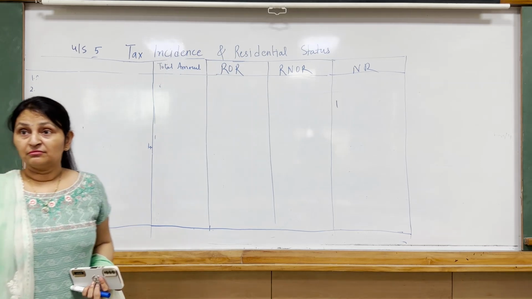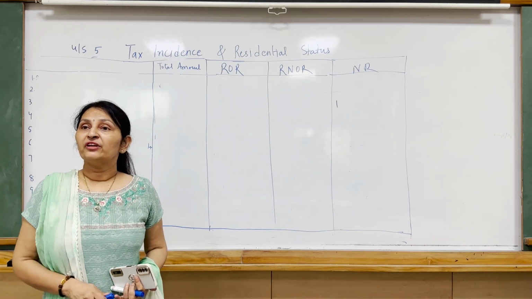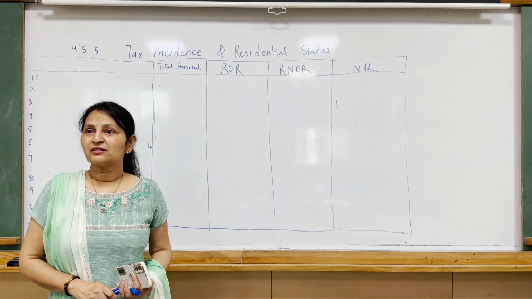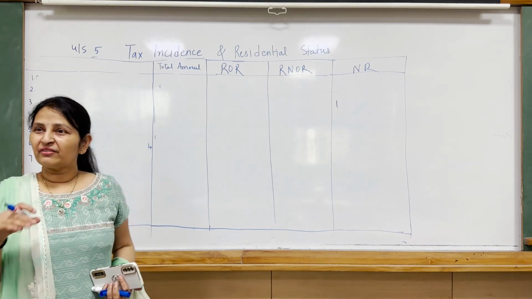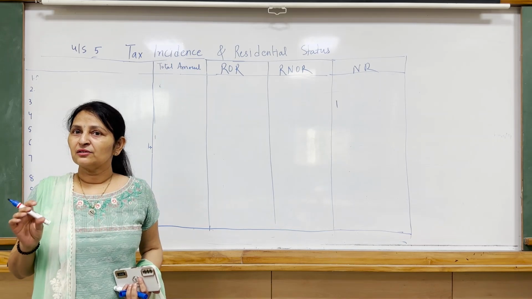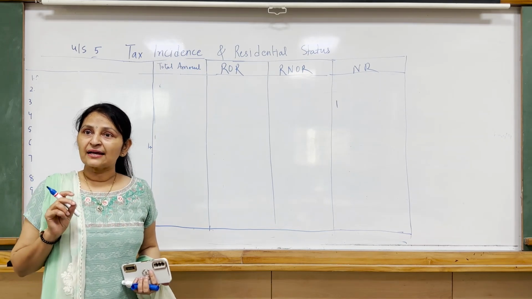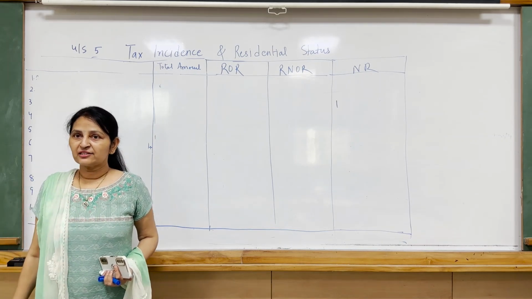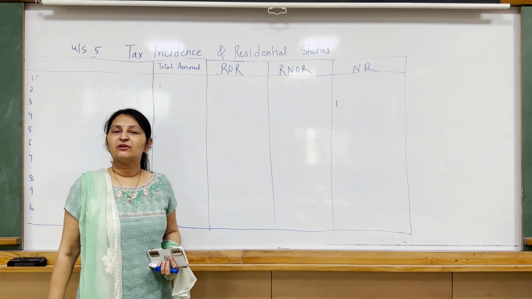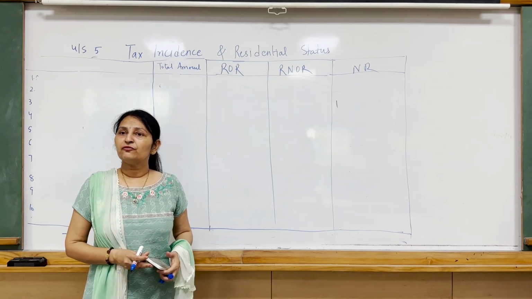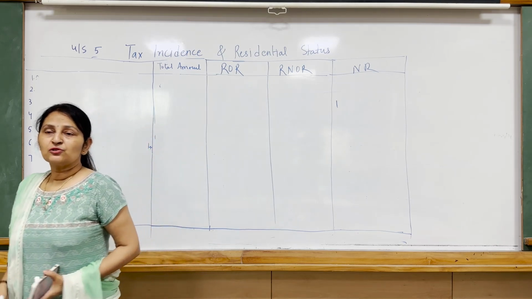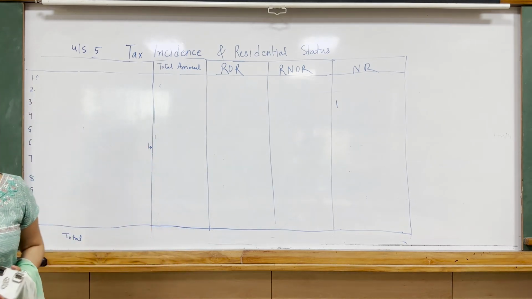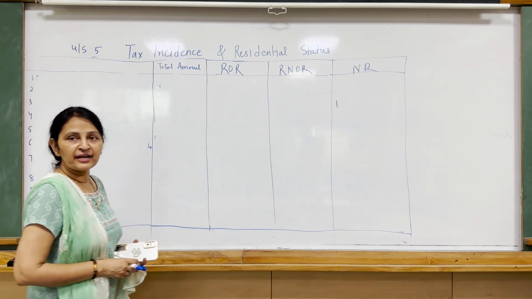So broadly we define or we categorize income in two parts: Indian income and foreign income, right? So why we have categorized the residential status? Because Indian income is taxable for all kinds of residents and foreign income is taxable only in case of ROR, resident only. So what is Indian income, what is foreign income? Let us try to understand that.